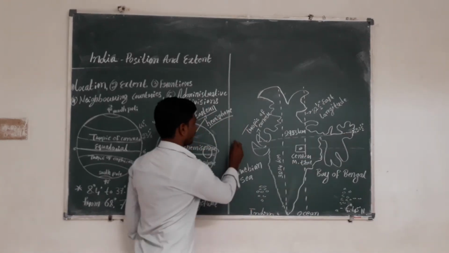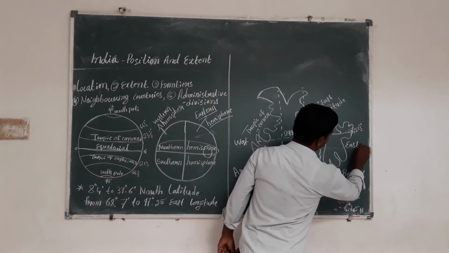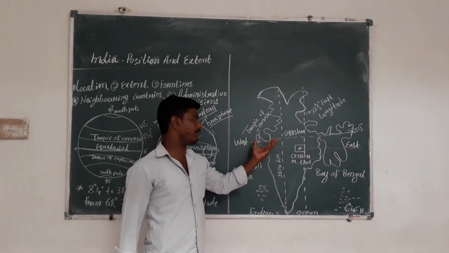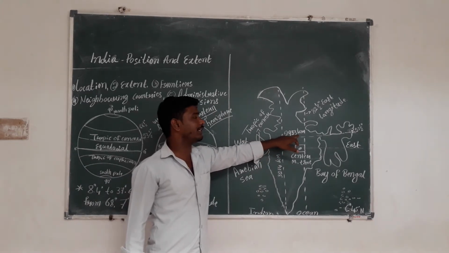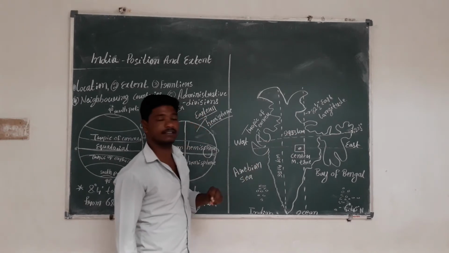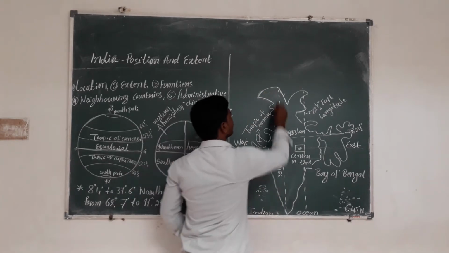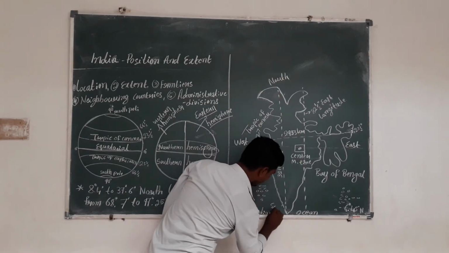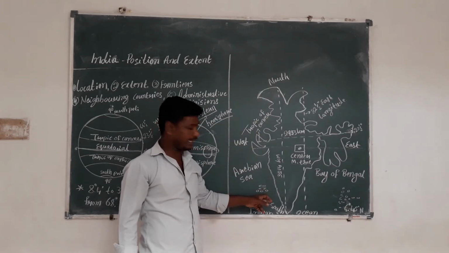What is the breadth of India from west to east? It is 2,933 kilometers. And from north to south, what is the length of India?